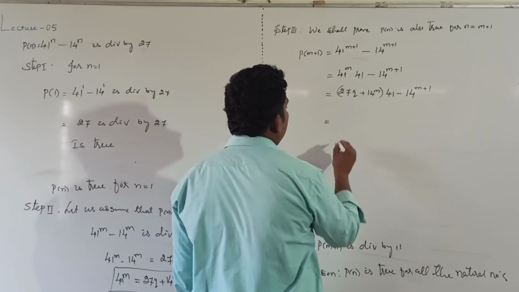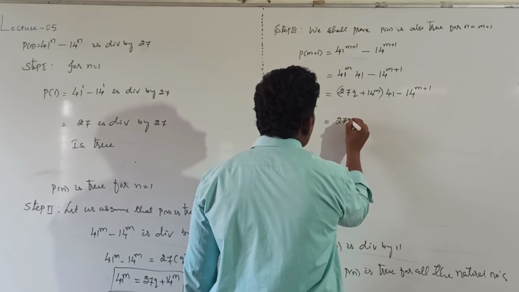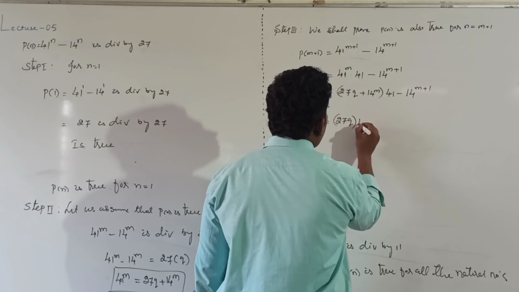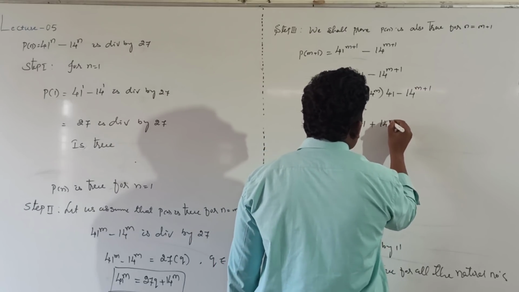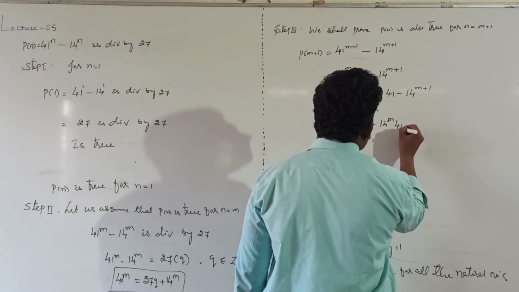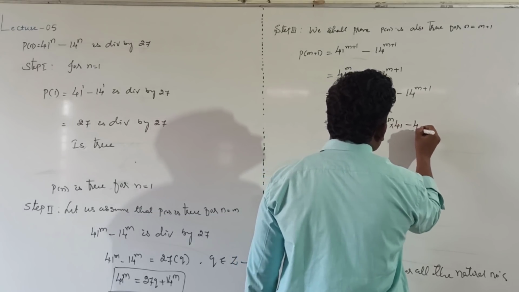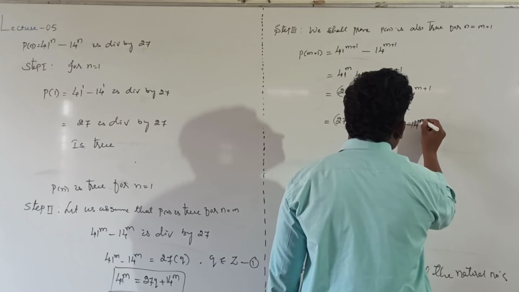After that, usual multiplication. 27q into 41 plus 14 power m into 41 minus 14 power m plus 1.